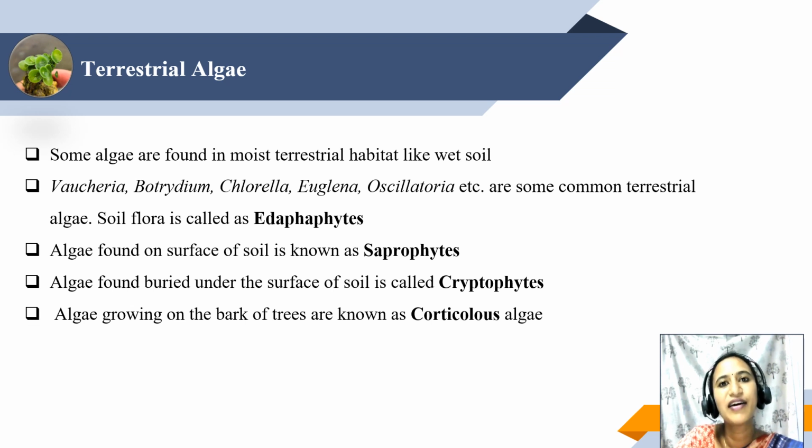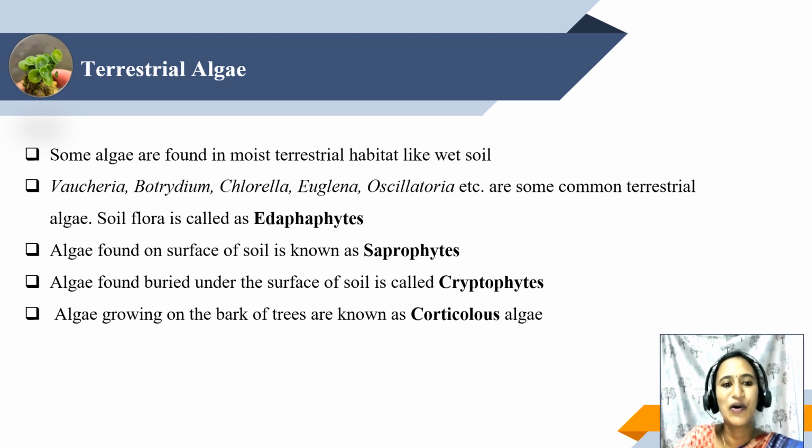Examples are Chlorella, Euglena, Oscillatoria, etc., which are some of the soil floral algae. When these algae grow in soil, they are called edaphophytes. This first word is very different: edaphophytes are soil floral algae.